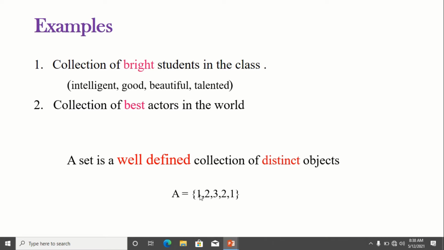Here the elements 1 and 2 are repeated twice. But according to the definition of set, the elements in the set must be distinct. So we avoid the repetition and write the set A as the set consisting of the elements 1, 2 and 3.